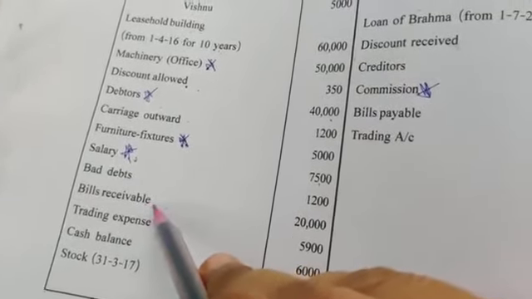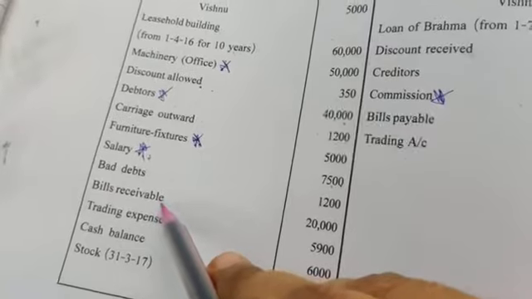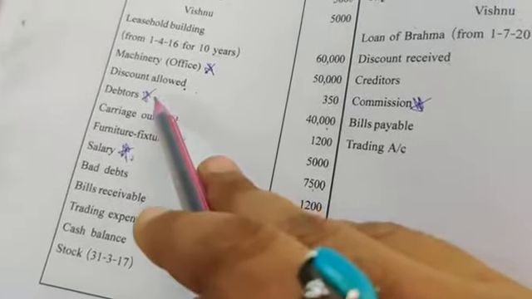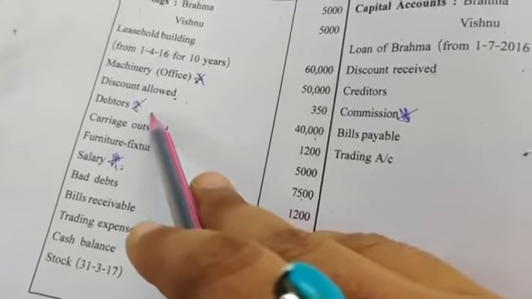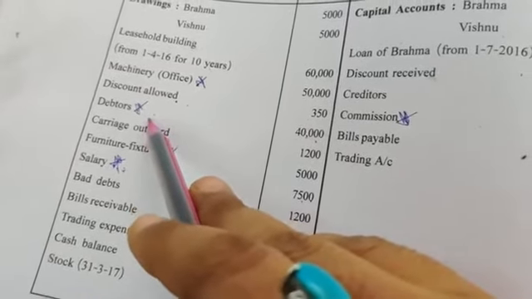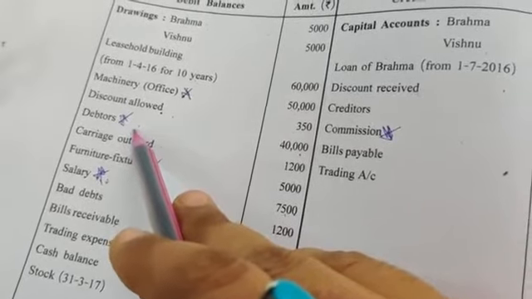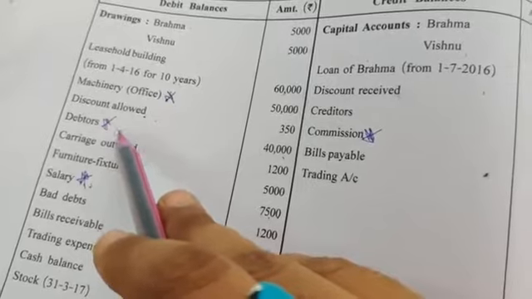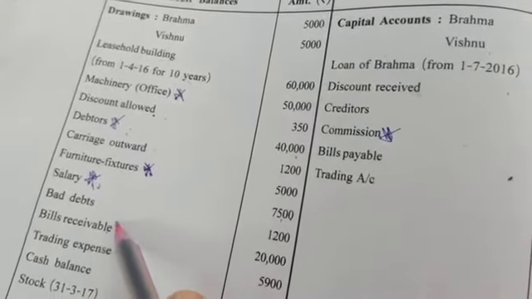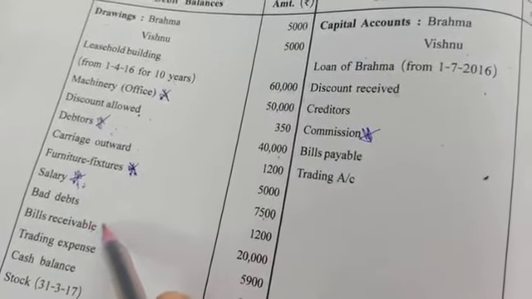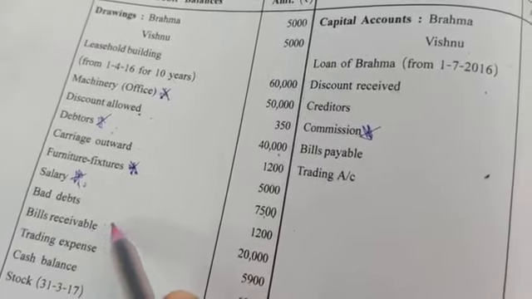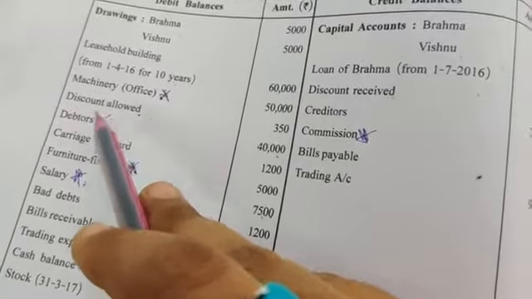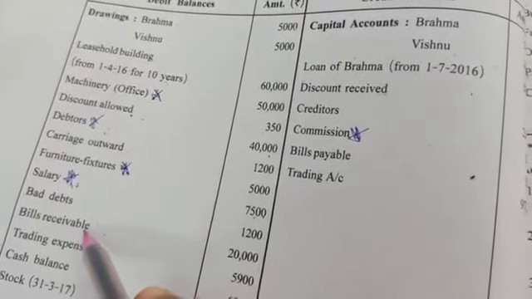See, bills receivable is created when you are selling the goods on credit. Debtors are created if you want the money soon. That is, debtors are there. When you have sold something to them on credit, and they are telling you to give them 6 months credit period, but now you want the money within 2 months. So what you will do, you will create bills receivable, you will take this bill to the bank, and the bank will give you the money on behalf of this particular debtor. Now after 6 months this particular debtor will pay the money to bank, which the bank has given to you.